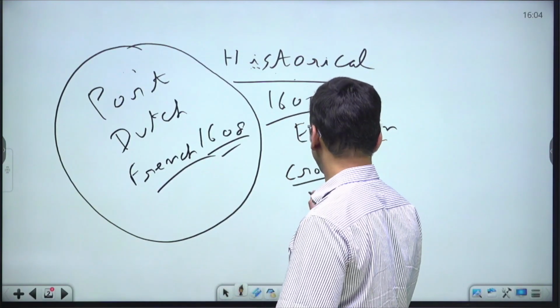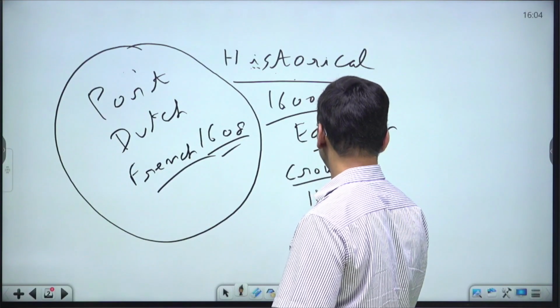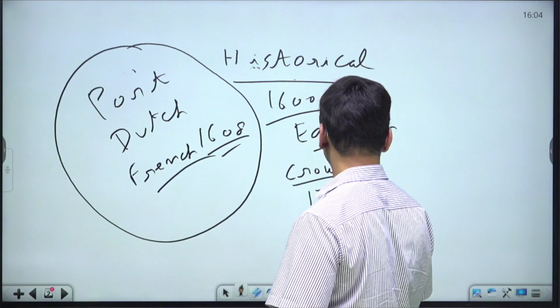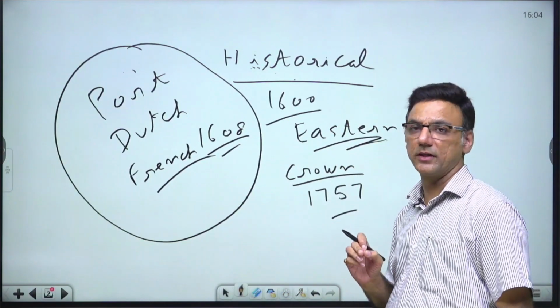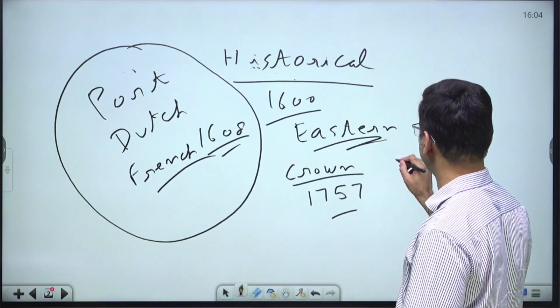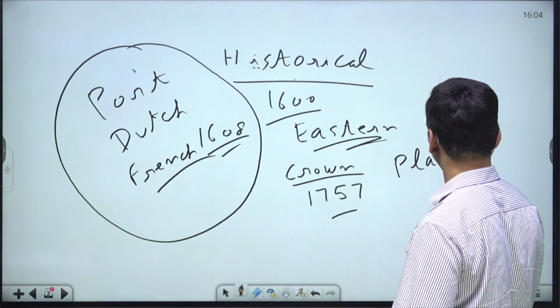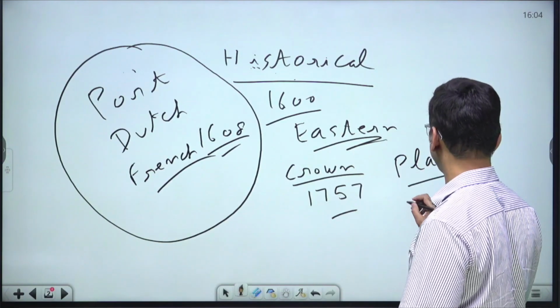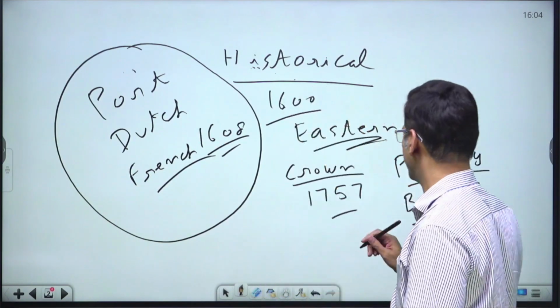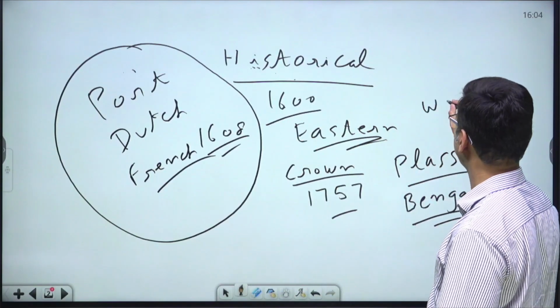Now, in the year 1757, the Britishers fought the famous Battle of Plassey with the Nawab of Bengal. And in this battle, the Britishers won.